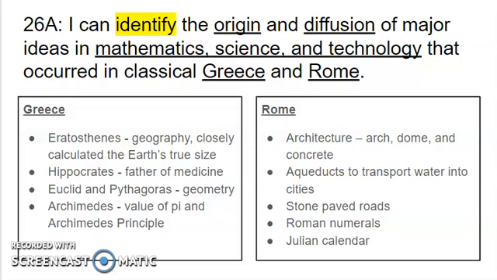Next, they built the aqueducts, which were transport systems that they built to transport water from a source, like a spring, all the way into a city where people could then use the water. They brought the water to them via aqueducts. Next, we have stone paved roads.